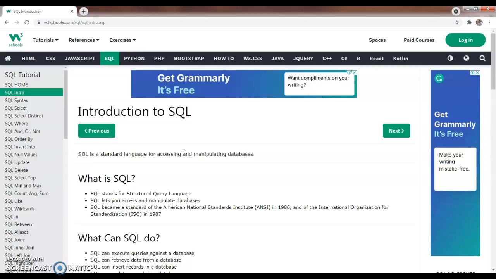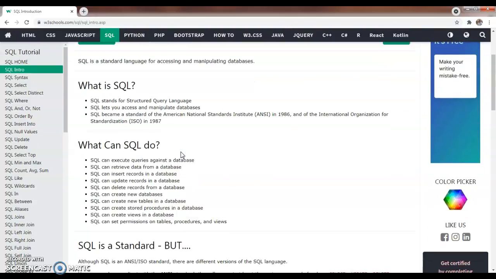SQL stands for structured query language. SQL lets you access and manipulate the databases. It became a standard of the ANSI, American National Standards Institute, in 1986, and of the International Organization for Standardization, ISO, in 1987.